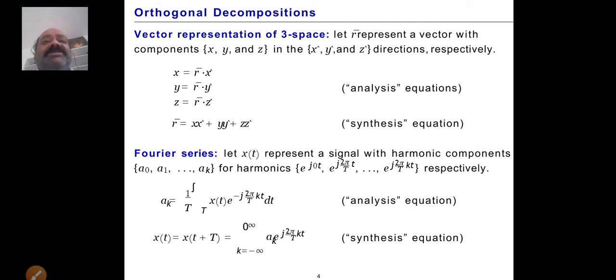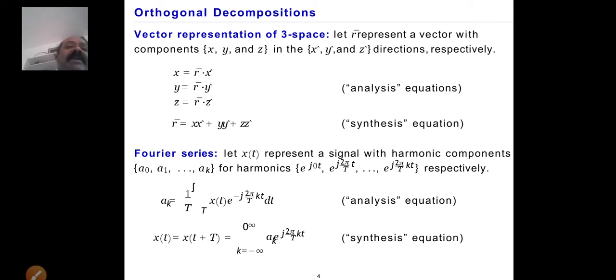So here r is equal to x into x unit, similarly y into y unit and z into the z direction, like this. This is the difference between the analysis and synthesis equations using the vector representation of three-dimensional space. So now, how are we going to make a Fourier series?